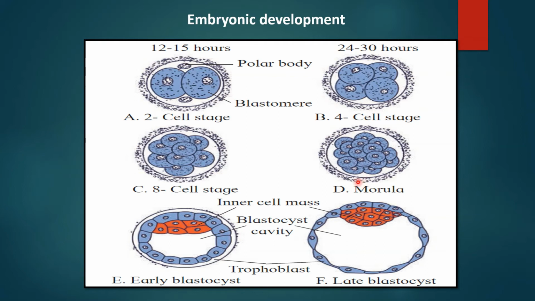Now if you look at this morula, the cells further divide. This is the early blastocyst and late blastocyst. This is called the inner cell mass. This is the trophoblast, and this is the blastocyst cavity, also called the coelom.